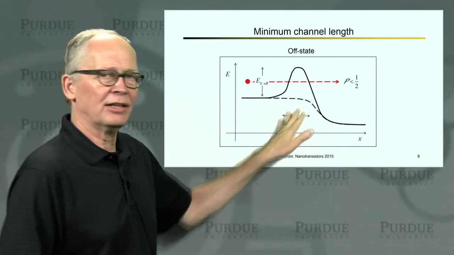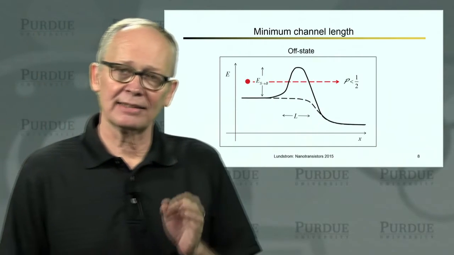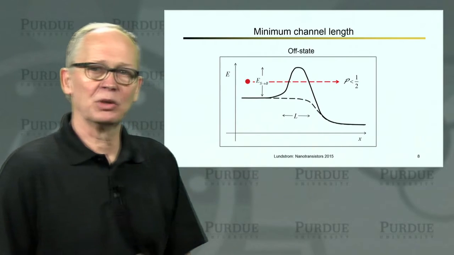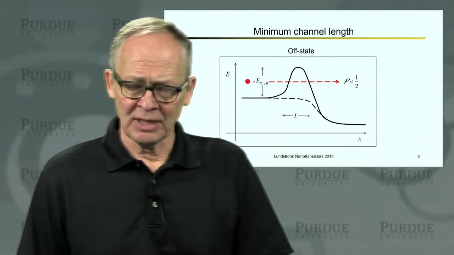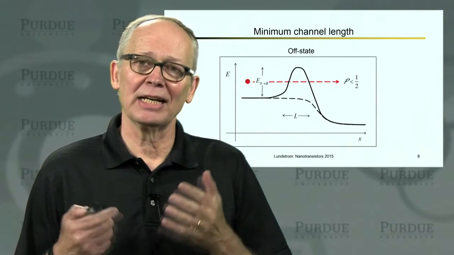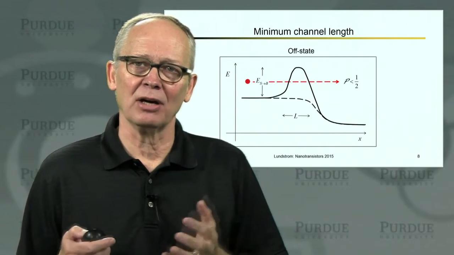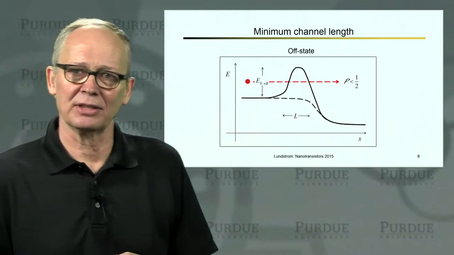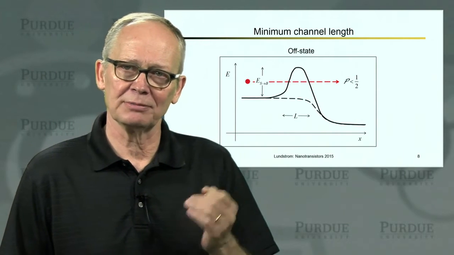When the device is in the off state, to say that it is in the off state, there has to be a low probability that electrons will tunnel through that barrier. Well, we're going to be generous here. We'll say we will consider the device to be off if the probability is less than a half that the electron can tunnel through that barrier from the source and go to the drain.